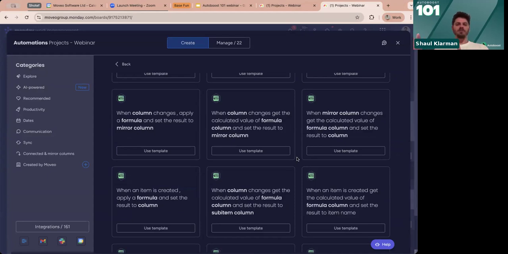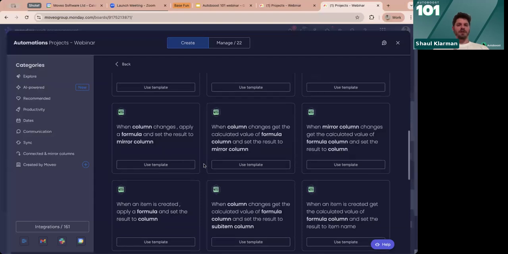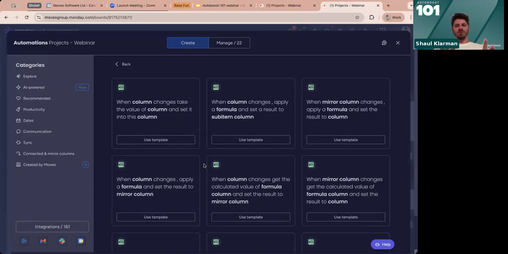What's my trigger? When an item is created, okay, I can see this here. What do I want to do? I want to take a column from the board. Cool, I'll use this, click on the formula, choose one of the columns, and put it in the destination column. Another thing that I want to point out here: we have two different ways in which we use formula. One is one I've shown before.